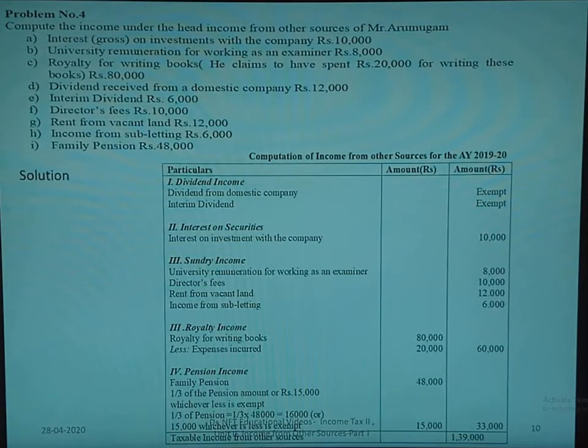Royalty for writing books, he claims to have spent rupees 20,000 for writing these books, rupees 80,000. Dividend received from domestic company, rupees 12,000. Interim dividend, rupees 6,000. Directors fees 10,000. Rent from vacant land, rupees 12,000. Income from subletting 6,000 and family pension 48,000.